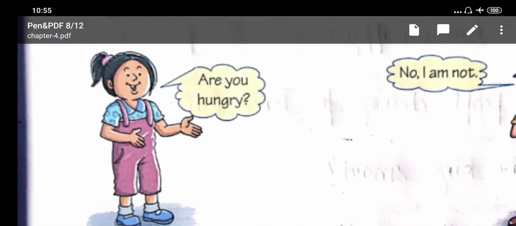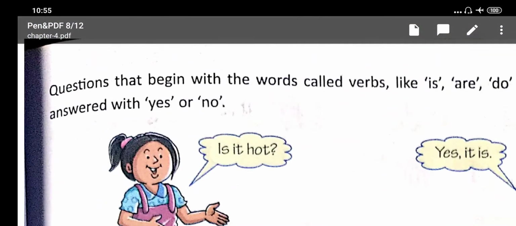Now come to the next page. Questions that begin with the words called verbs like is, are, do, answer with yes or no. So students, these are verbs. Okay.